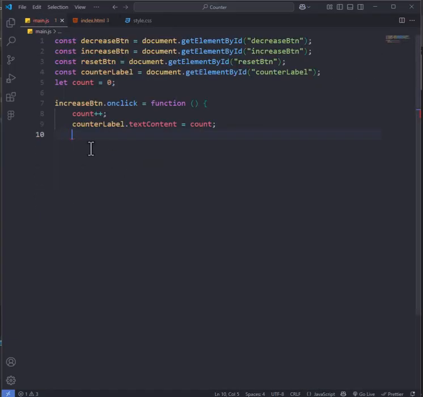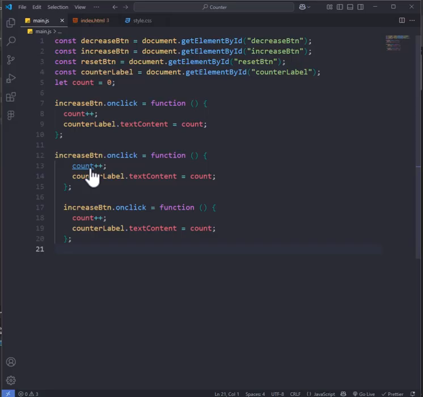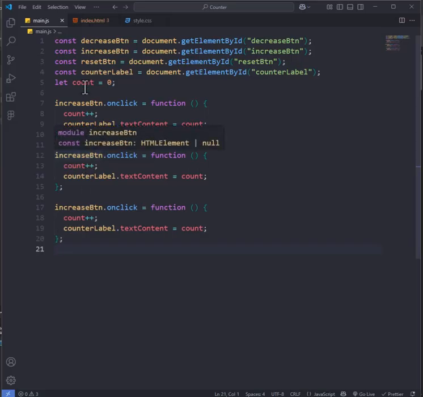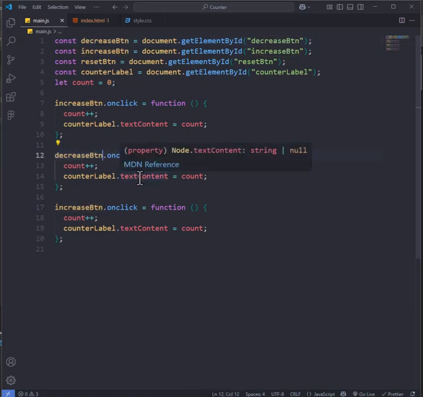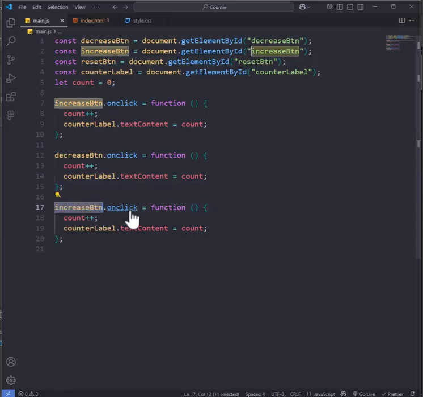It looks like I misspelled on click. Alright, let's see if this works. Yep, every time we press the button our counter label increases by 1. Okay, let's work on decrease. Really, we can just copy this function, paste it. Let's change increase to decrease. Everything, and we should be able to increase and decrease.